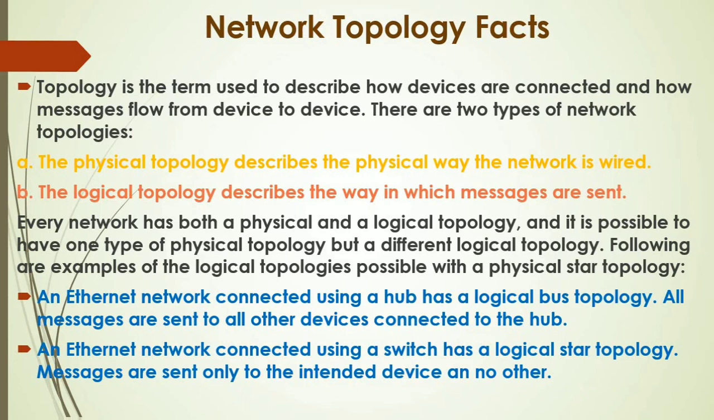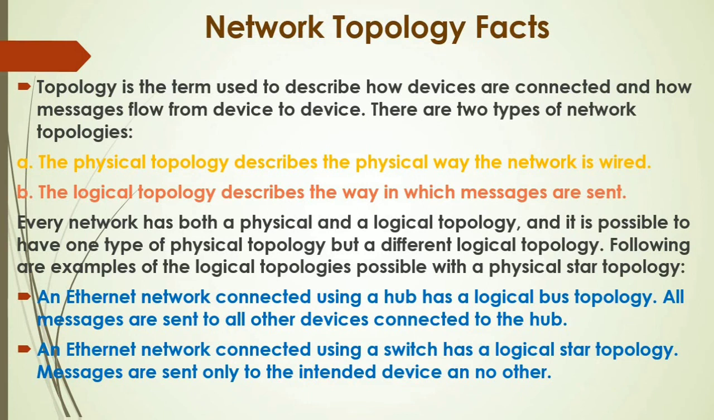Every network has both a physical and logical topology. On a network, we have both types of topologies, physical and logical. It is possible to have one type of physical topology but a different logical topology. The physical topology of a network may be different from the logical topology of the same network. Following are the examples of logical topologies possible with a physical star topology.